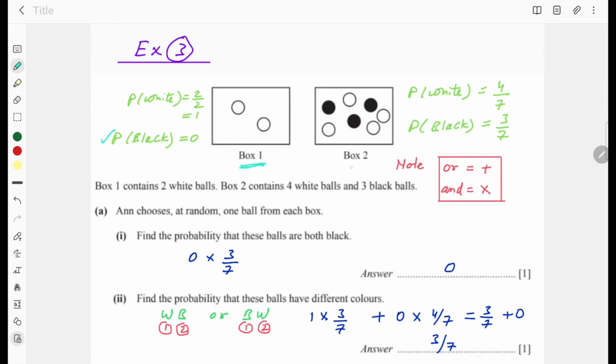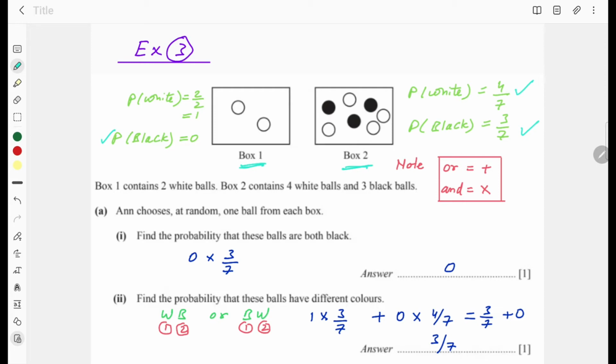In box 2, there are 4 white balls. So the probability of getting white is 4 over 7, since 7 is the total number of balls in box 2. So 4 over 7 is the probability of getting a white ball. And if you look, you'll find 3 black balls in box 2. So the probability of getting a black ball is 3 over 7.